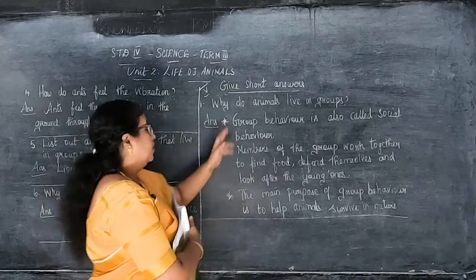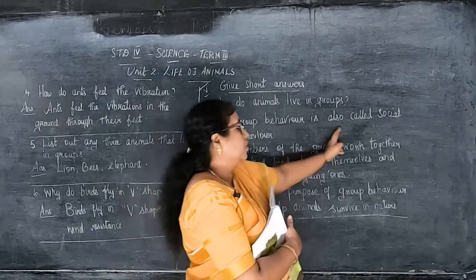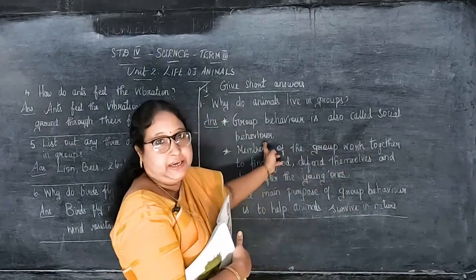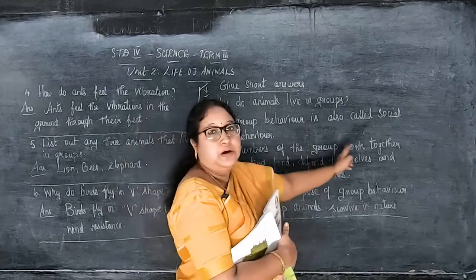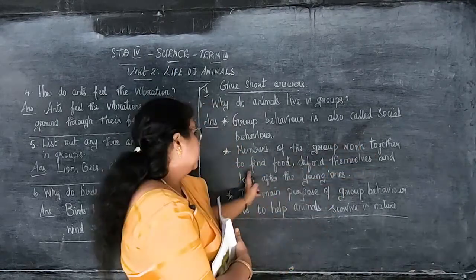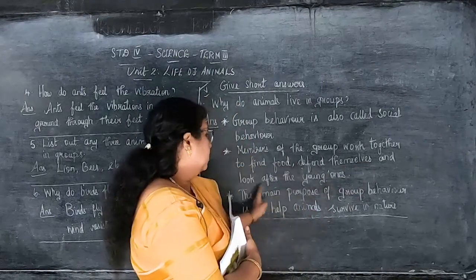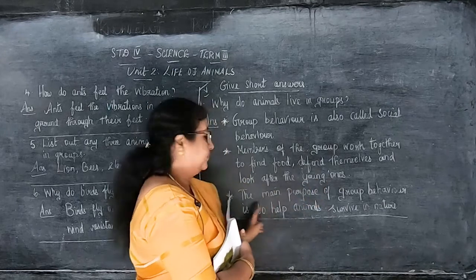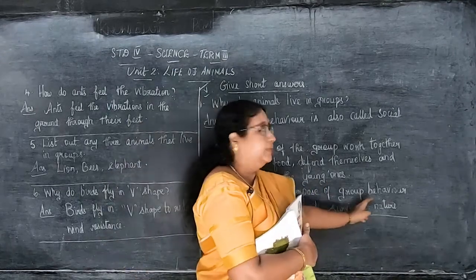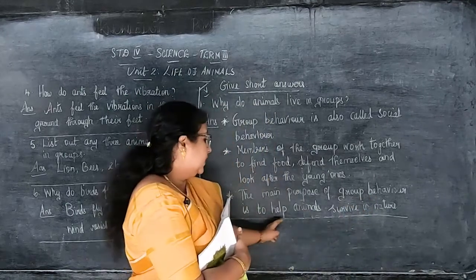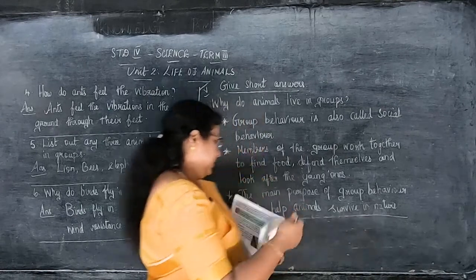So why do animals live in groups? Group behavior is also called social behavior. Members of the group work together to find food, defend themselves, and look after the young ones. The main purpose of group behavior is to help animals survive. Survive means to live. Survive in nature.